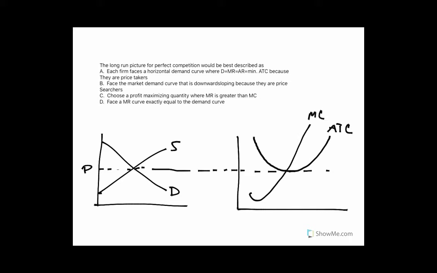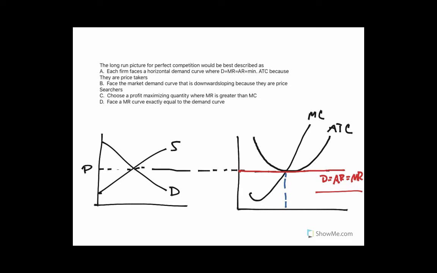And for perfect competition, this price line at P essentially is the demand curve that they face, which is also the average revenue curve and is also the marginal revenue curve, because no matter how many you sell, the revenue that you're going to get from selling each one of those units is always going to be price P because they are price takers, which is characteristic of a perfectly competitive market. And so the demand curve is the average revenue and marginal revenue curve, so they're going to be producing at this point.